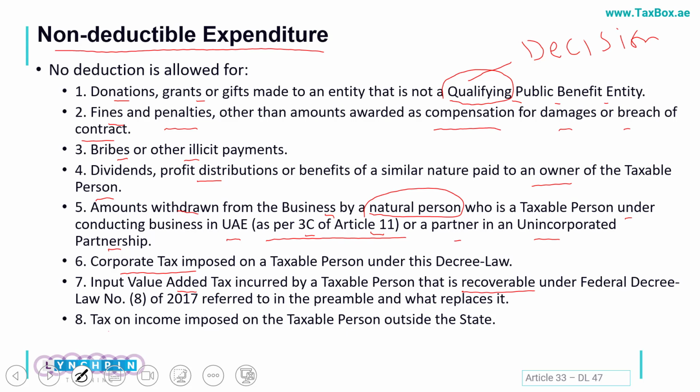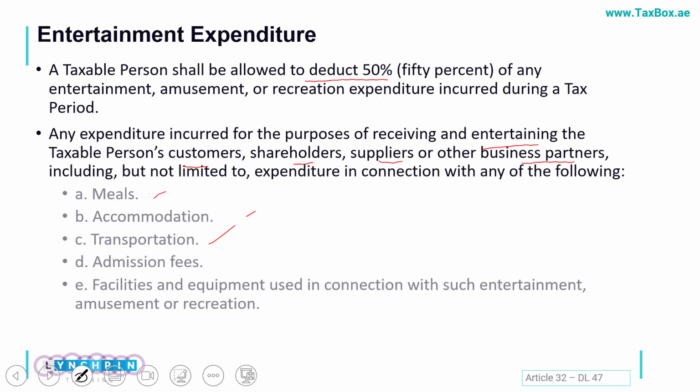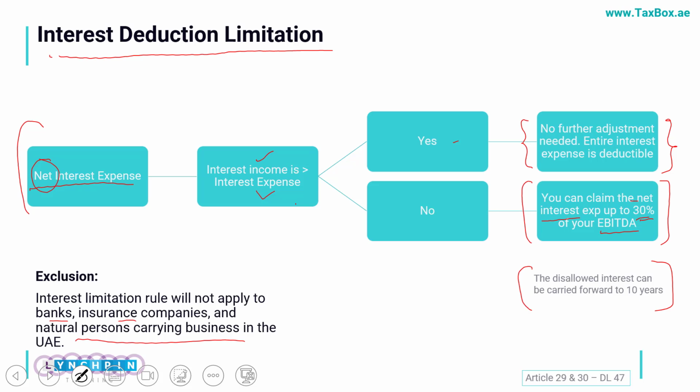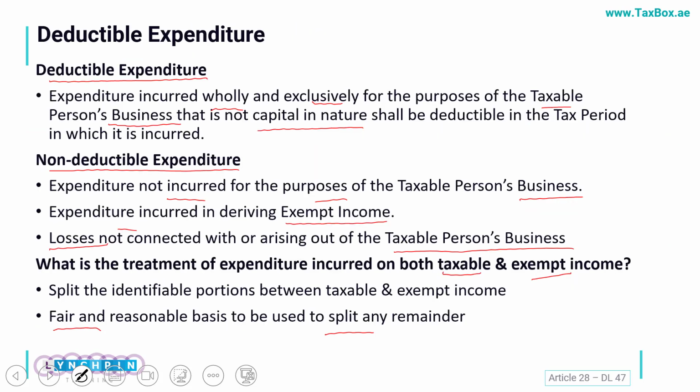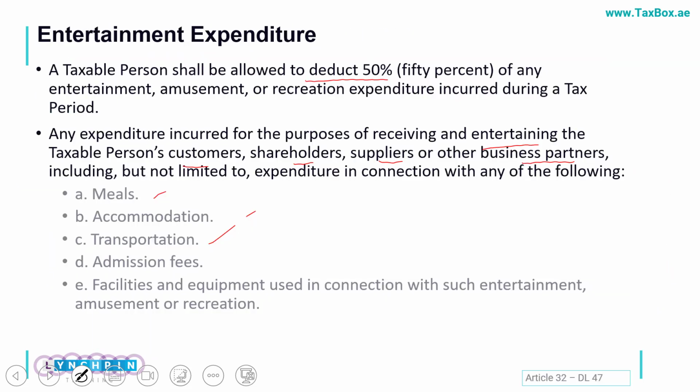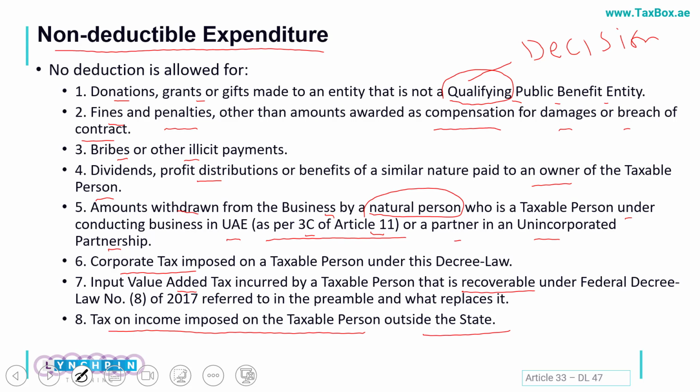And any taxes imposed on a taxable person outside the country would also not be considered an allowable expense. So when calculating our taxable income, our accounting income and accounting expenses will differ, so we have to adjust all these expenditures, and finally we will arrive at our final taxable income.